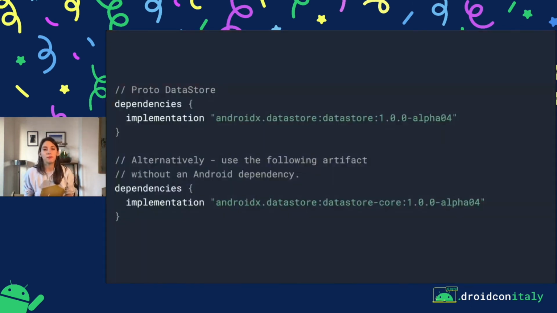Then when we talk about dependencies, similarly, Proto DataStore has two different types of dependencies, DataStore core or DataStore. So DataStore is the one that offers the SharedPreferences migration functionality. If you don't need that, then just use DataStore core in your application.